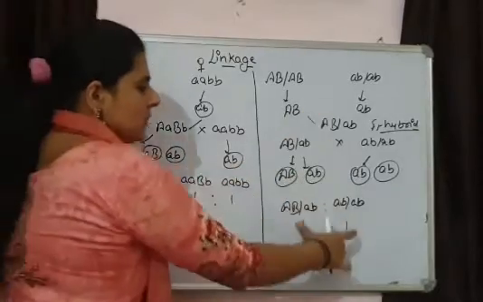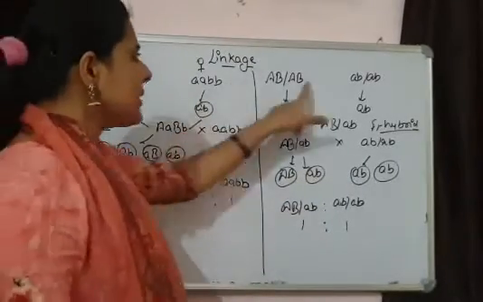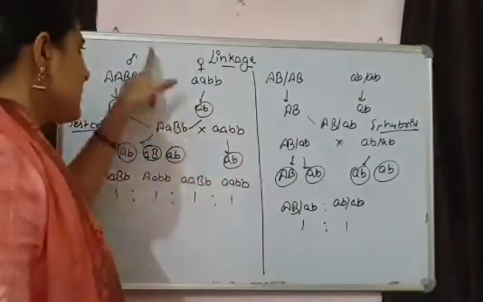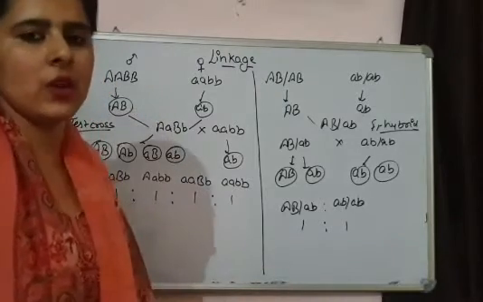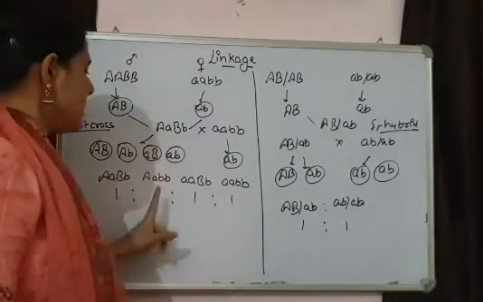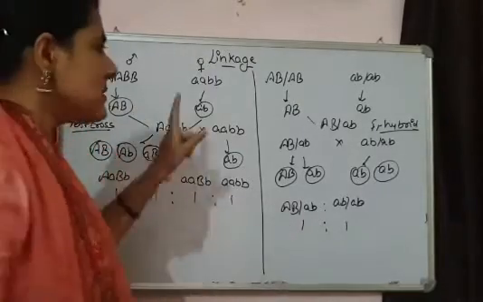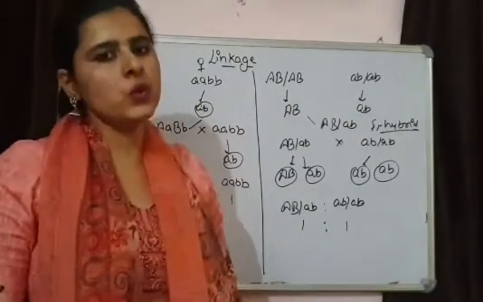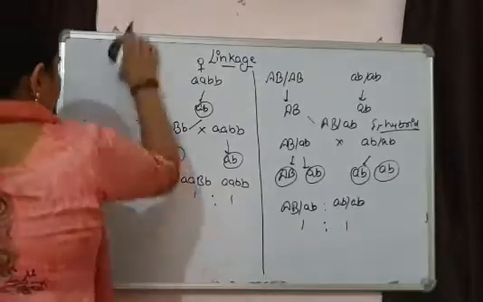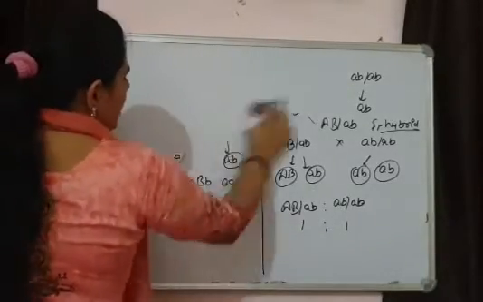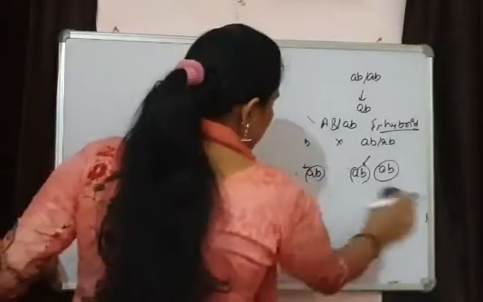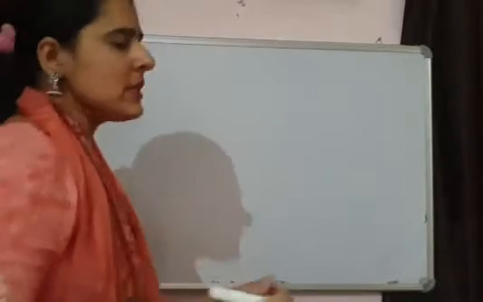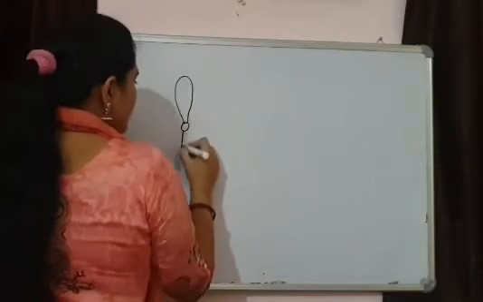So this is about linkage. If two genes are linked to each other, then our test cross ratio is 1:1. And if the two genes are independently assorting, then our test cross ratio is 1:1:1:1. This is the difference between independently assorting genes and genes which are linked to each other. This is how we can illustrate the process of linkage. We will see some practical examples of linkage also, as we need to understand linkage and strength of linkage.